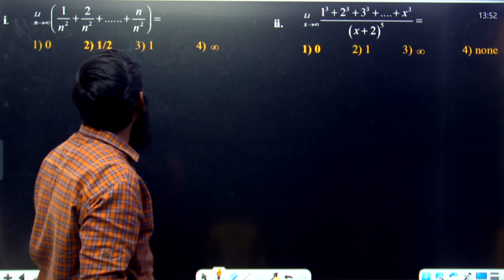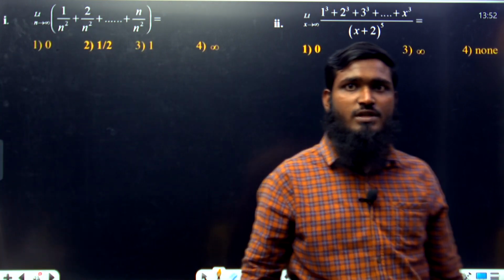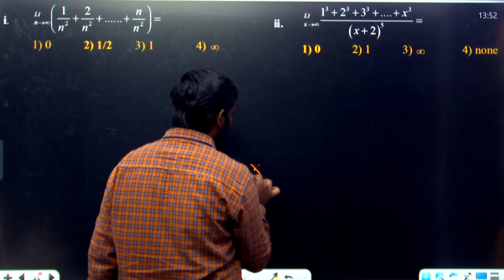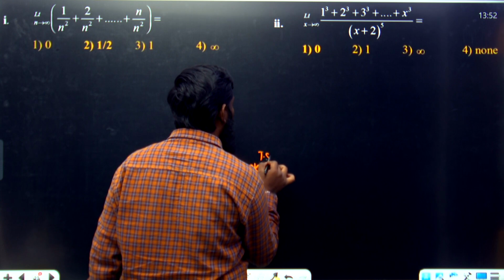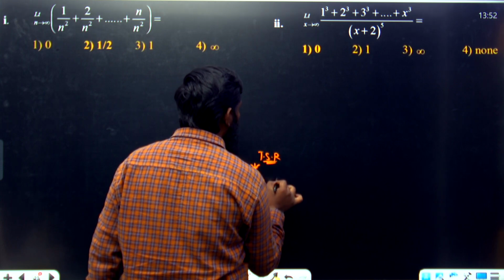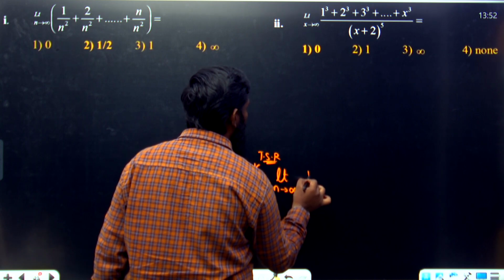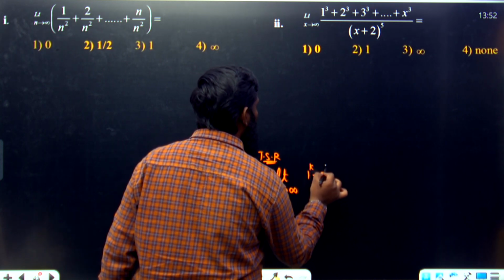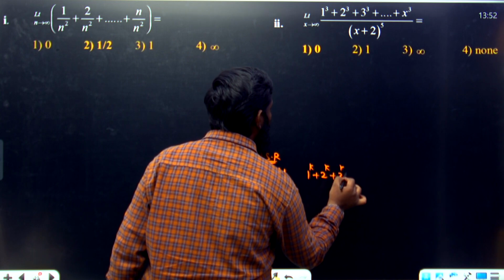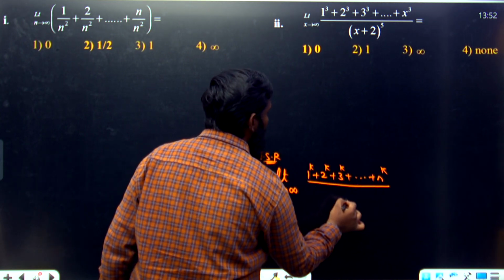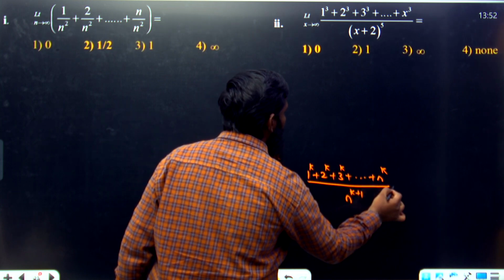Now next, limit n tends to infinity. Let us see these questions. For this I will give you only one formula, one TSR. Listen carefully. Limit n tends to infinity, 1 power k plus 2 power k plus 3 power k plus so on up to n power k, divided by n power k plus 1, is equal to what?